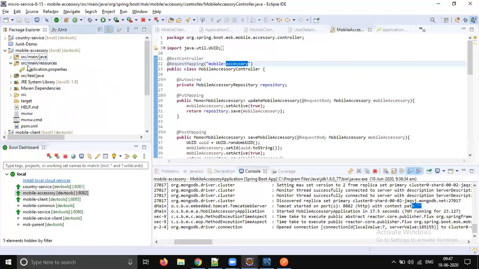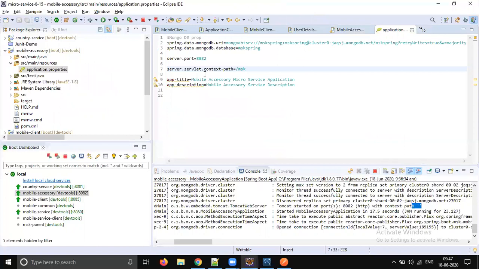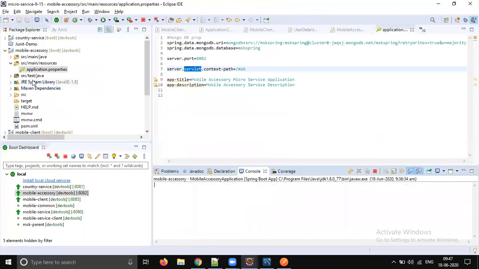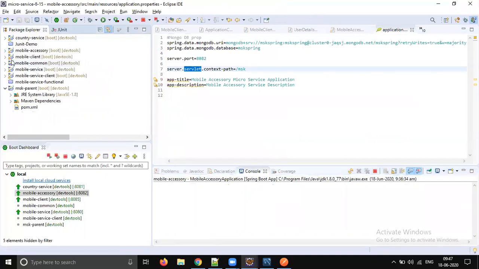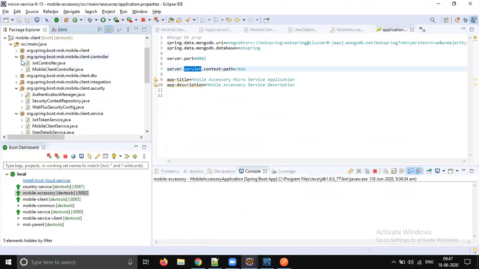Why no context path? Go to application properties. We deleted that web dependency, right? So that's why we are not getting the servlet available, even for this mobile accessory. Okay, that's fine. Let's go to the client and remove that MSK part.